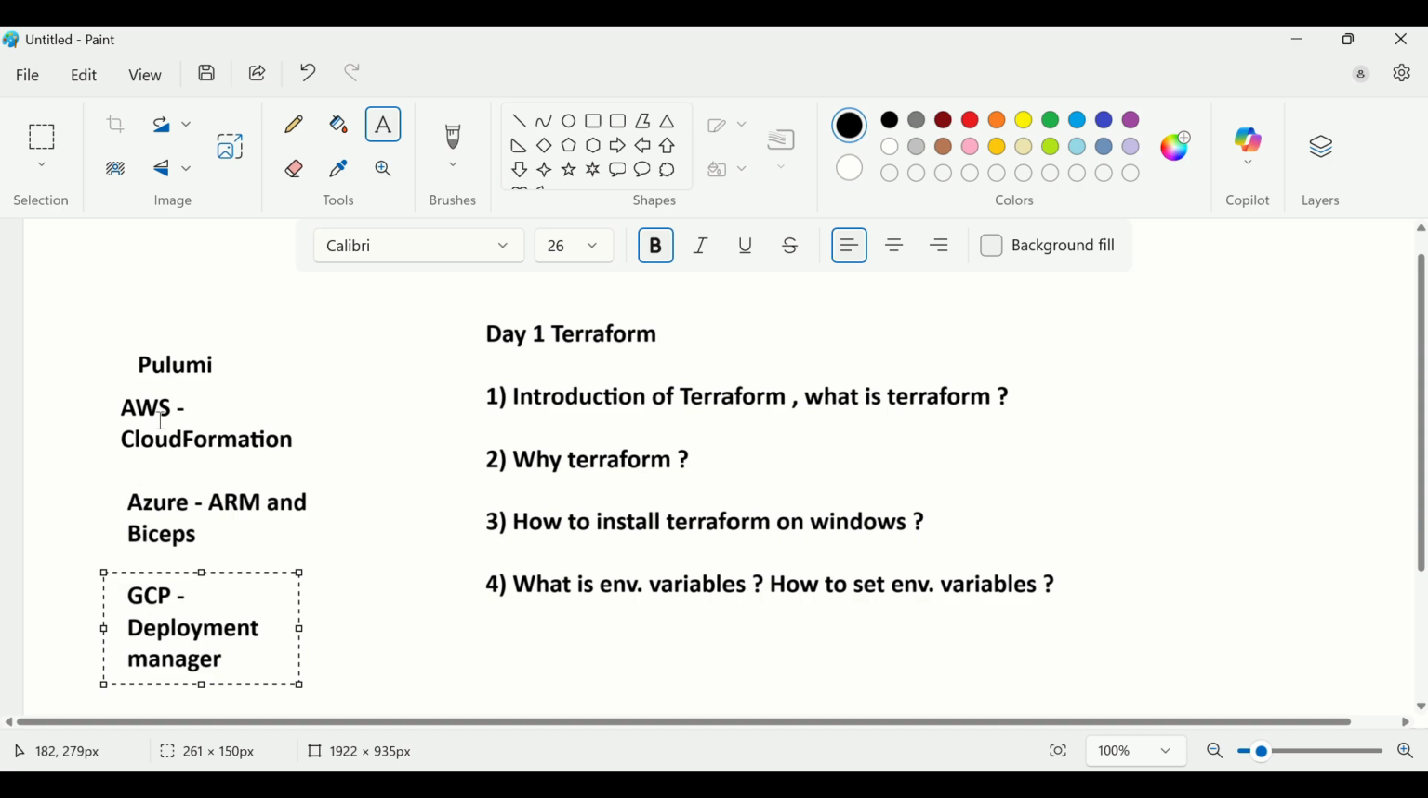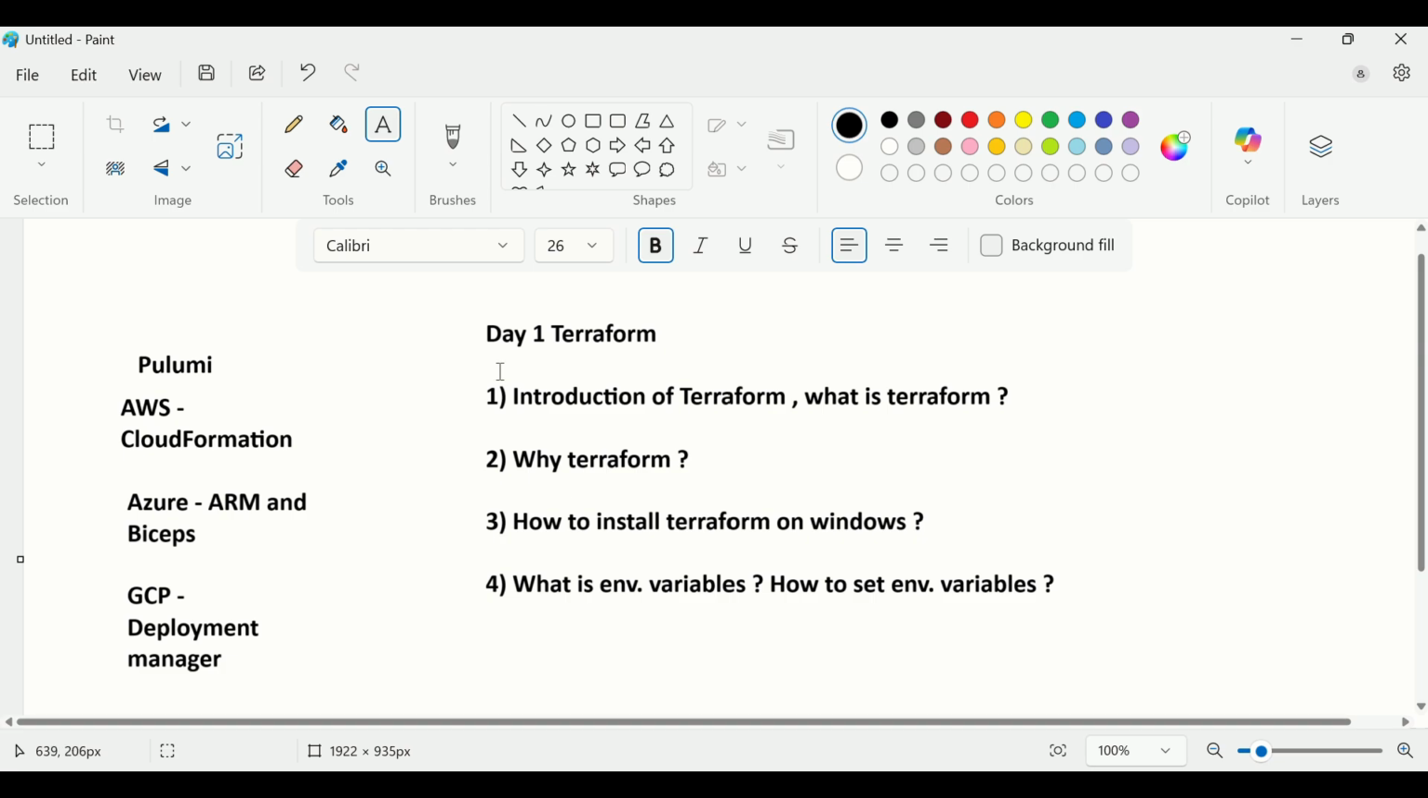Okay. Then what is the difference between Pulumi and Terraform? Both are infrastructure as code tools, but there is one major difference: support. Terraform has more community support compared to Pulumi. There is more documentation and all these things for Terraform compared to Pulumi. So basically Terraform is more widely used than Pulumi.